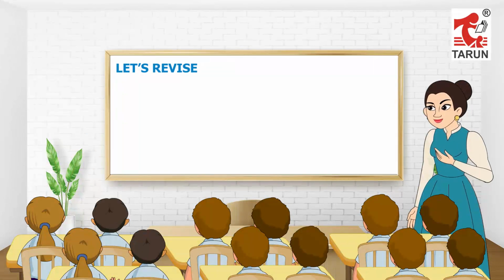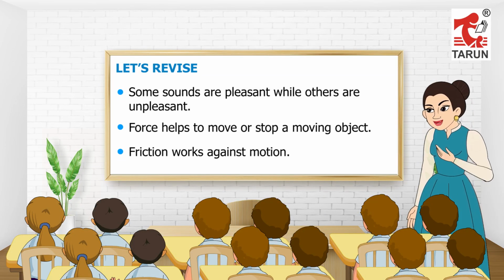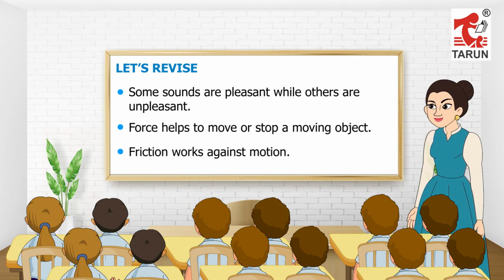Let's revise. Light helps us to see things. Some objects have light of their own while some do not. A shadow is always formed behind the object. Some sounds are pleasant while others are unpleasant. Force helps to move or stop a moving object. Friction works against motion.